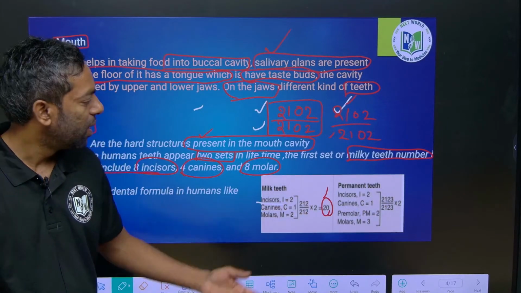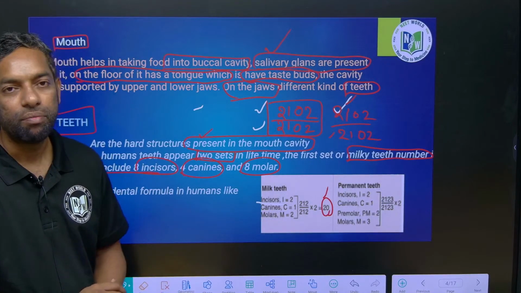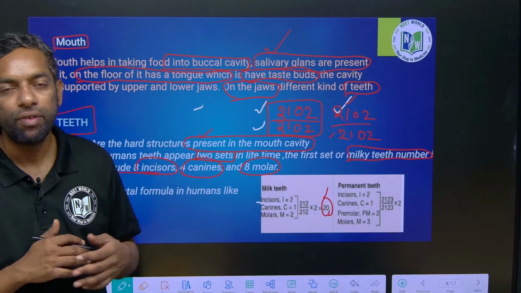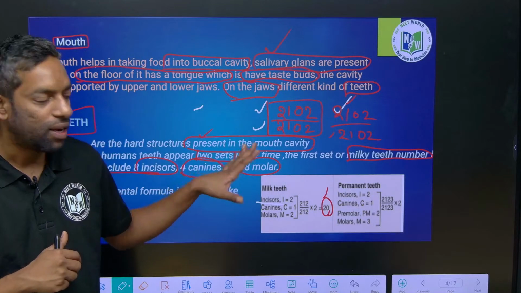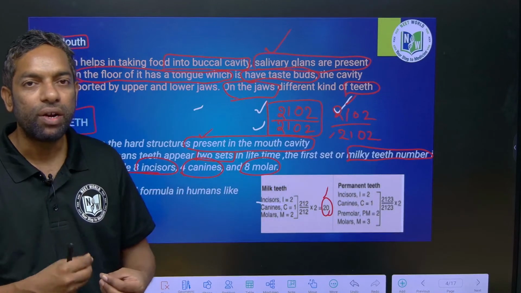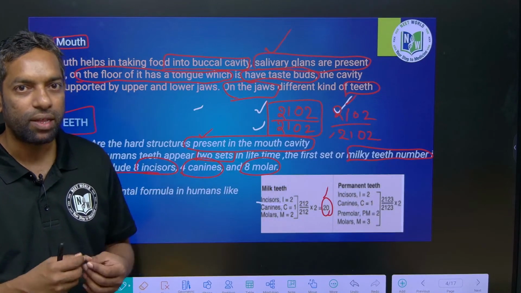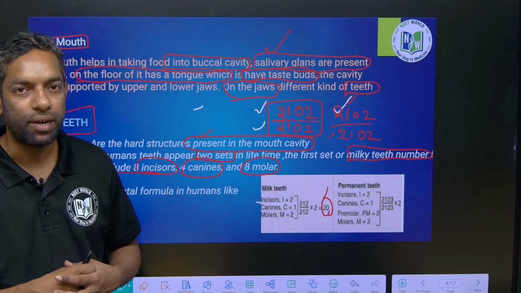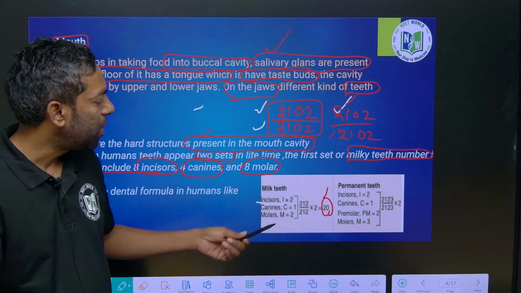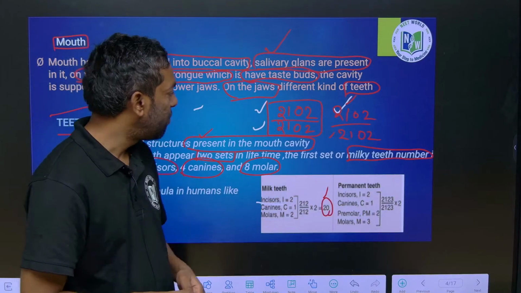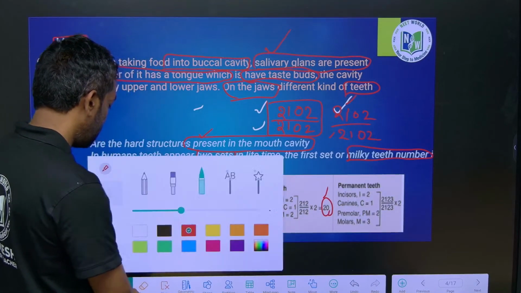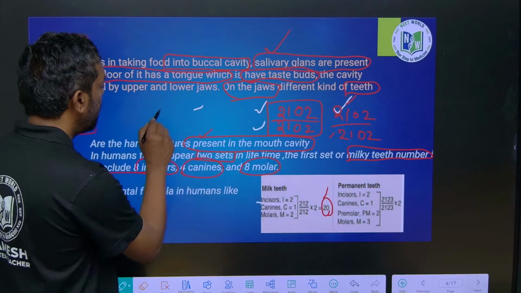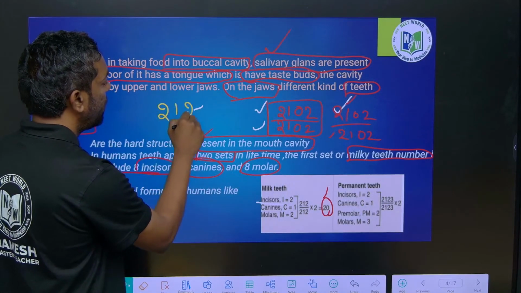After attaining adult age, the milky teeth are removed, and there is the origin of permanent teeth. The permanent tooth formula is 2123.